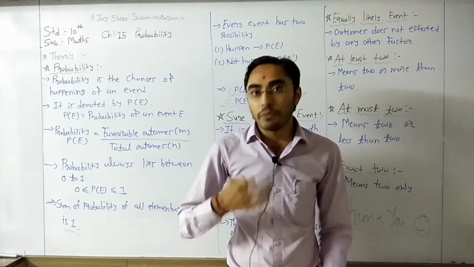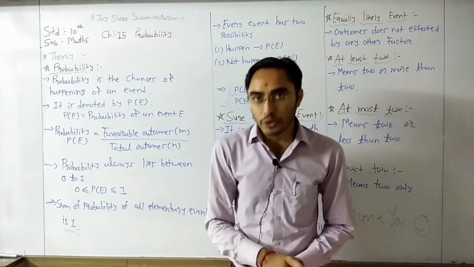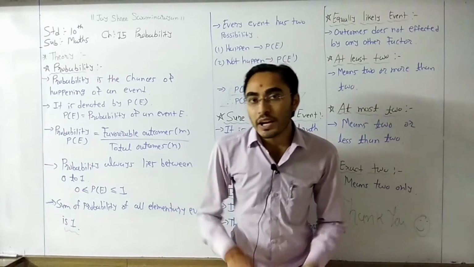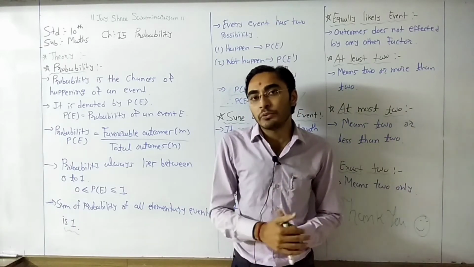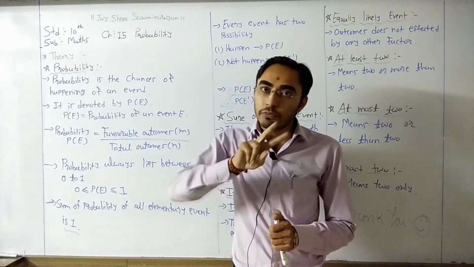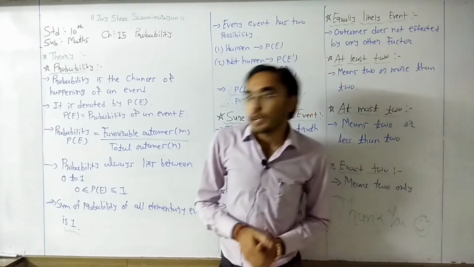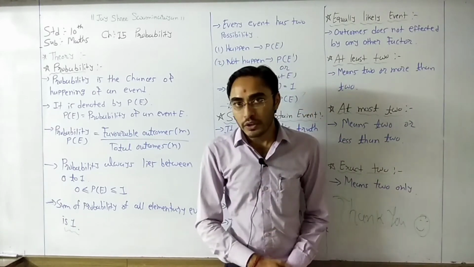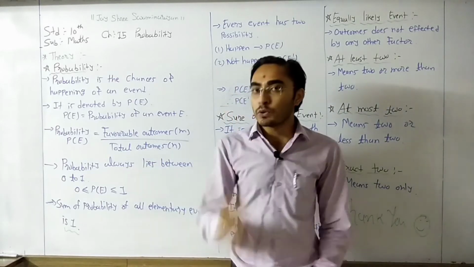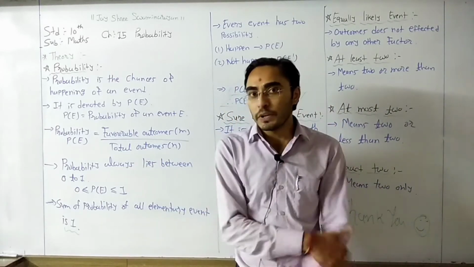If we toss a coin 5 times, how many times will head come? If head comes 2 times, that 2 becomes our favorable outcomes. If we toss a coin 5 times, the total outcomes is 5. We have 5 results in total.